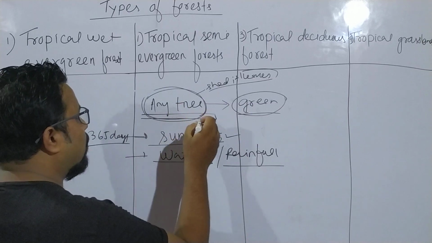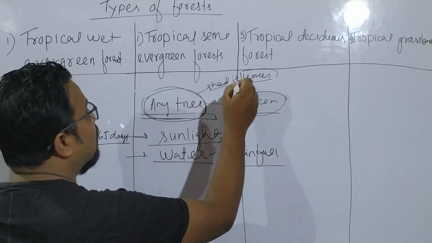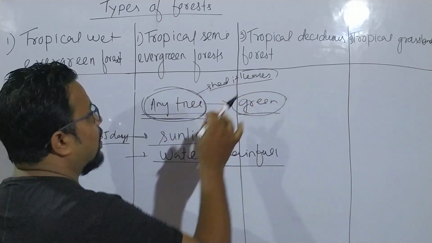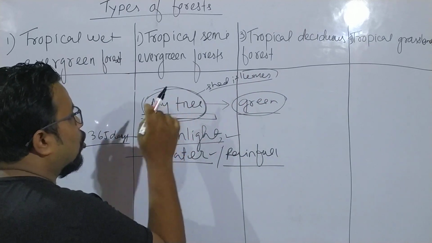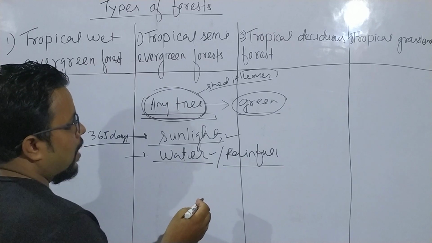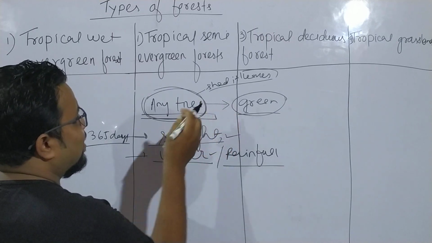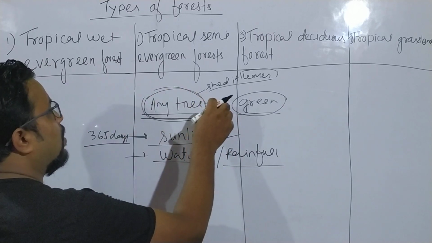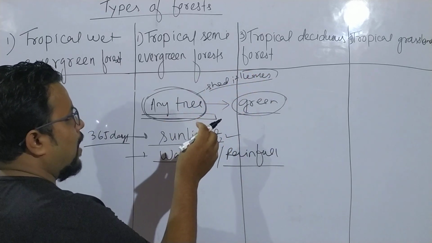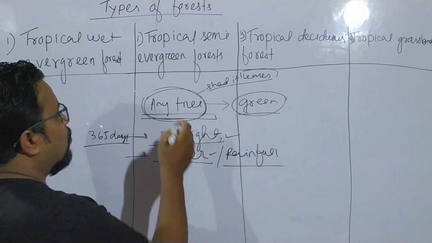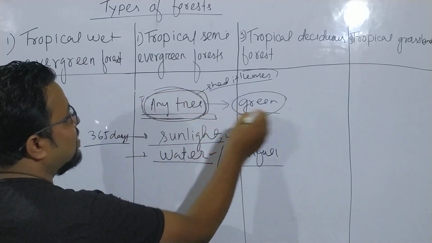Since the tree does not shed its leaves together, we can observe the tree as green.